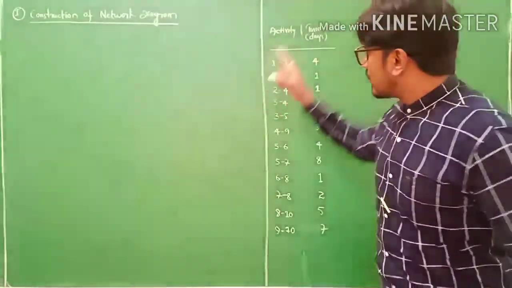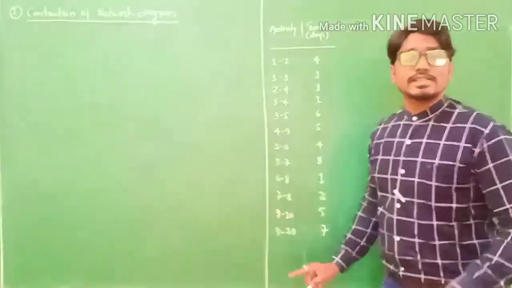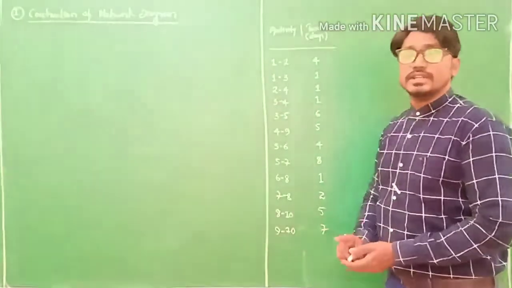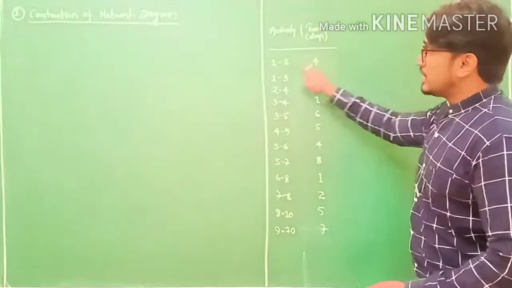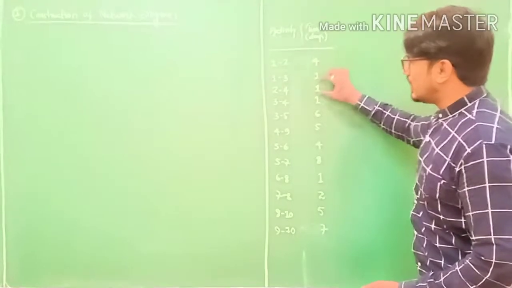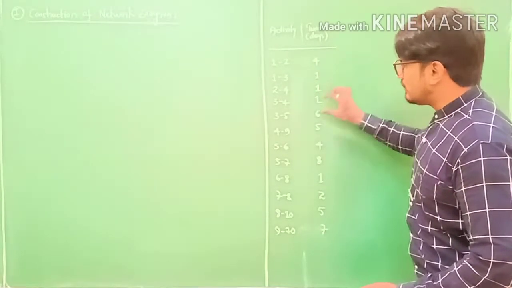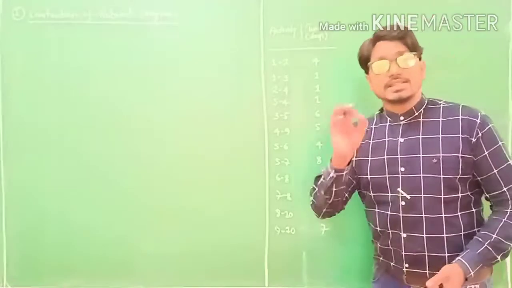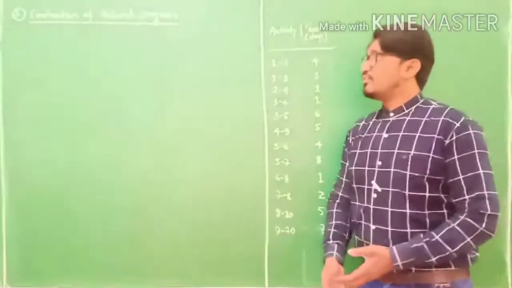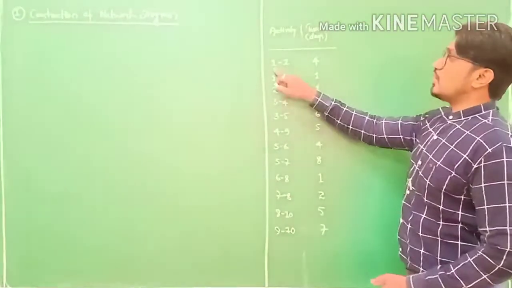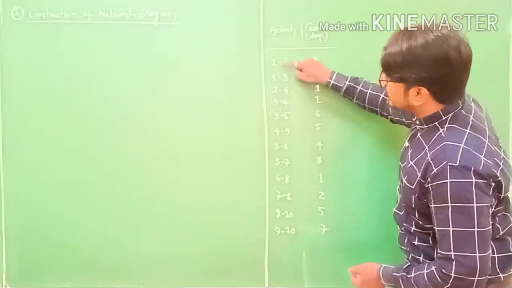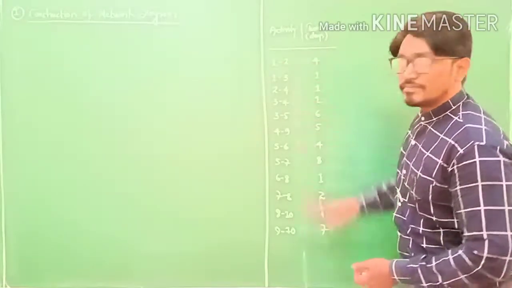By your given activities, a set of interrelated activities or a large project's activities. One activity timing, another activity timing. Okay, first activity 4 days, second activity 1 day, third activity 1 day, fourth activity 1 day, fifth activity 6 days, and it goes on. Fine. Now the first activity is 1 to 2 and the second one is 1 to 3. See, the activity 1 is between 2 and 3.